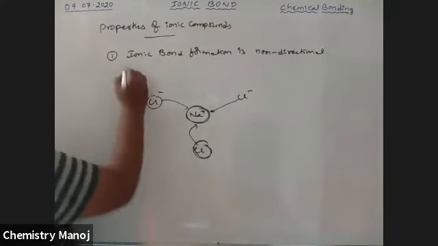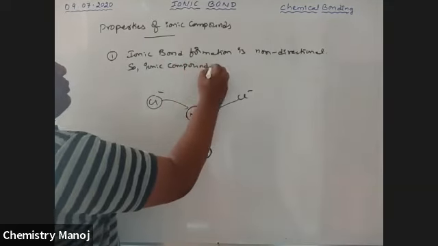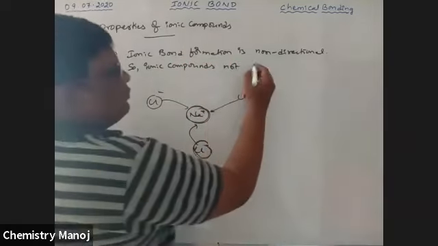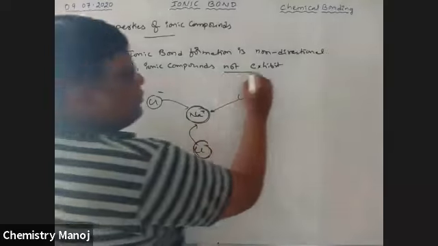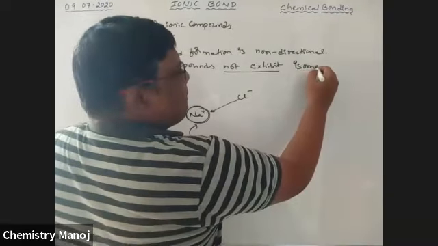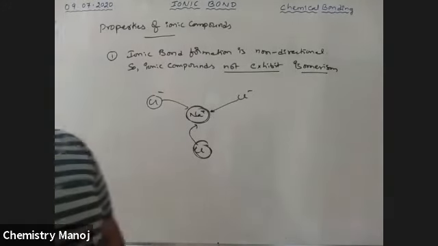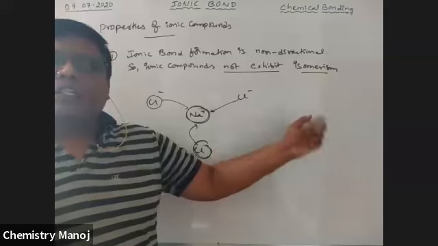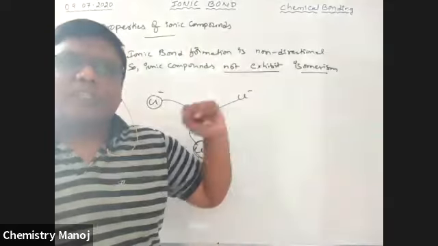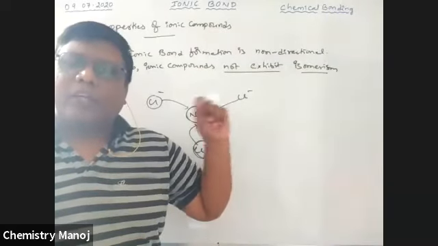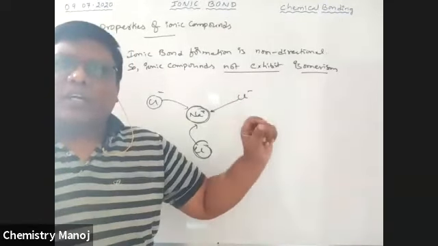That means ionic compounds do not exhibit isomerism. Isomerism means directional bonds give rise to it. That means covalent compounds generally give the isomerism concept. That concept I will explain in organic chemistry, not here. There is a lot of syllabus, so in short it is not possible to explain.